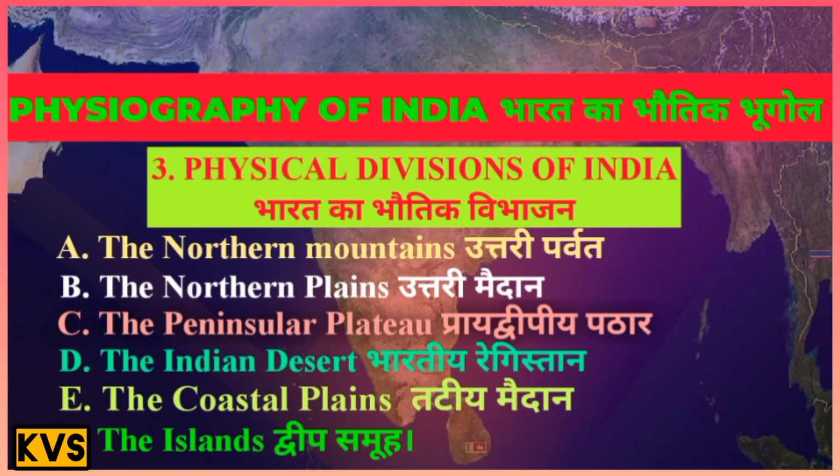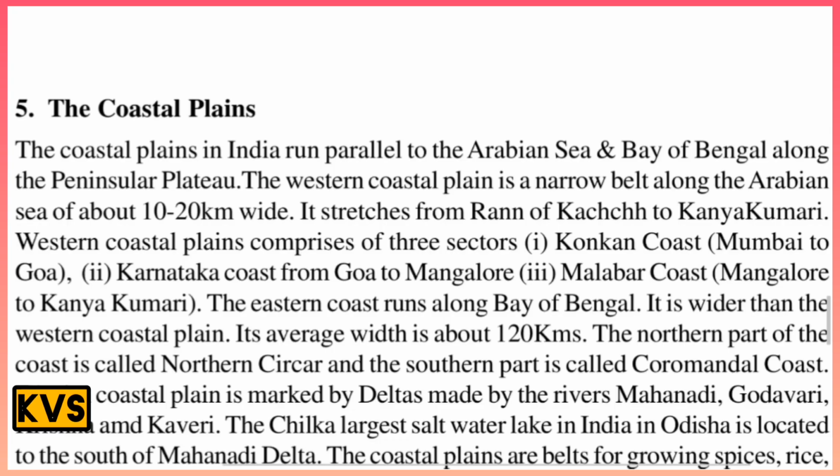And next, the coastal plains. The coastal plains in India run parallel to the Arabian Sea and the Bay of Bengal along the peninsular plateau. The western coastal plain is a narrow belt along the Arabian Sea, about 10 to 20 km wide. It stretches from the Rann of Kutch to Kanyakumari. The western coastal plain is composed of three sectors: the Konkan coast from Mumbai to Goa, the Karnataka coast from Goa to Mangalore, and the Malabar coast from Mangalore to Kanyakumari. The eastern coast runs along the Bay of Bengal.